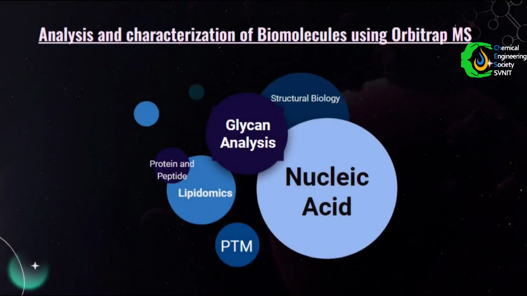In PTM analysis, it helps in distinguishing between different isomeric modifications and increases confidence in the identification of modified peptides. In glycan and nucleic acid analysis too, and in structural biology, Orbitrap mass spectrometry can be used in combination with other techniques such as mobility spectrometry to study protein structures and conformational changes.